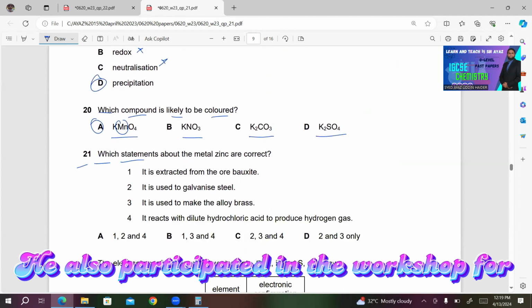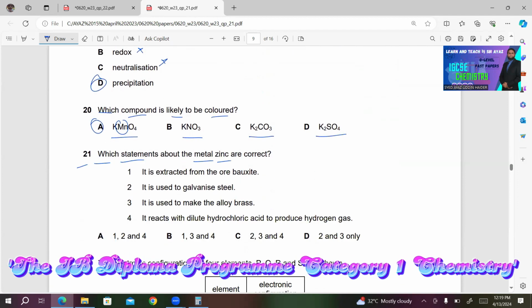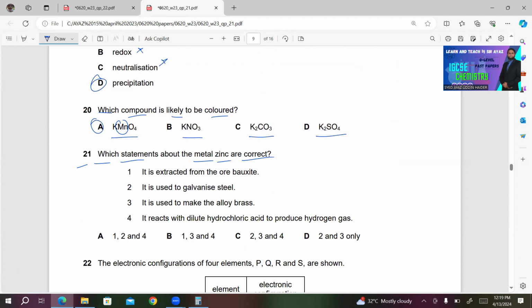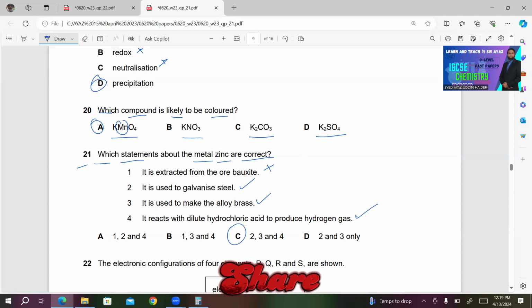21. Which statements about the metal zinc are correct? Number 1. It is extracted from the ore bauxite. This is incorrect. It's not extracted from the ore bauxite. Number 2. It is used to galvanize steel. This is correct. Number 3. It is used to make the alloy brass. Yes, this is also correct. In brass, it does contain zinc. 4, it reacts with dilute hydrochloric acid to produce hydrogen gas. This is also correct. So C will be the right answer for this question.